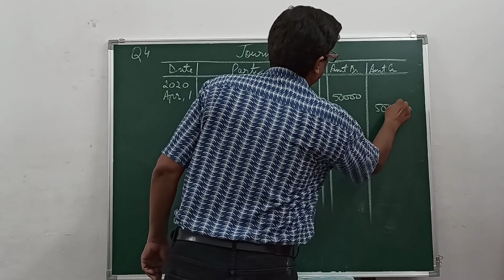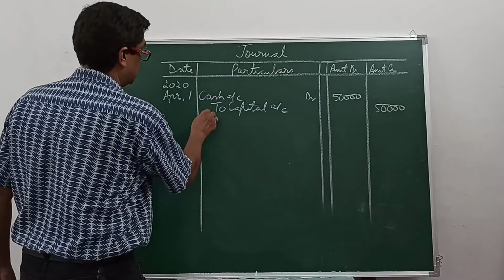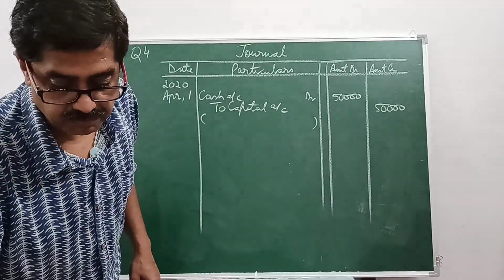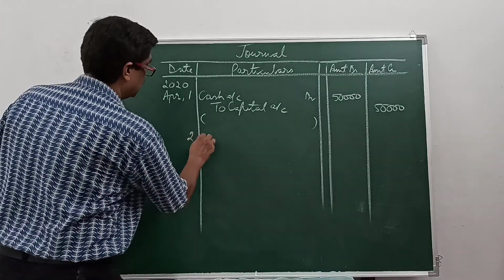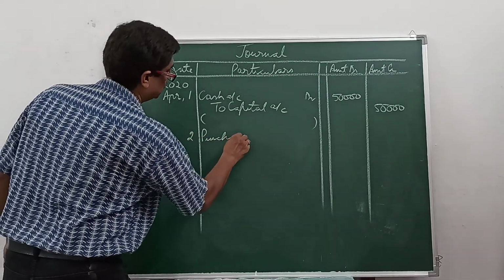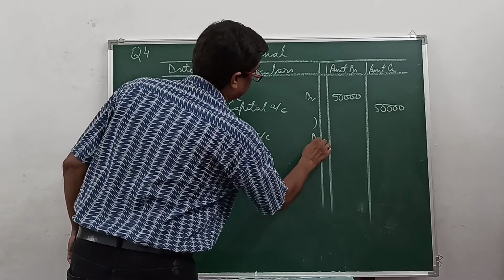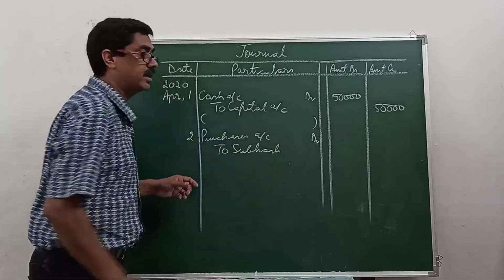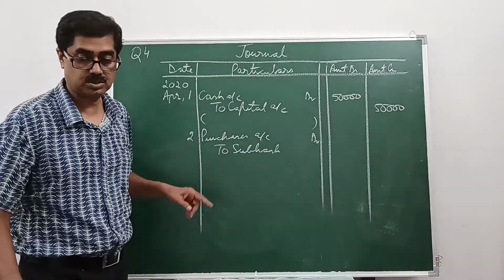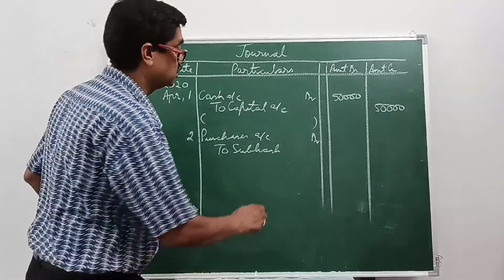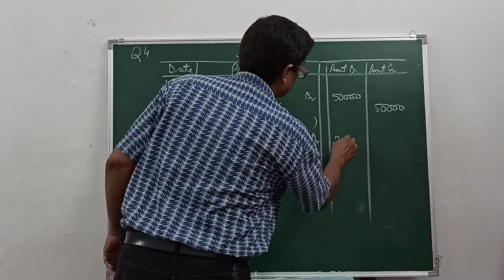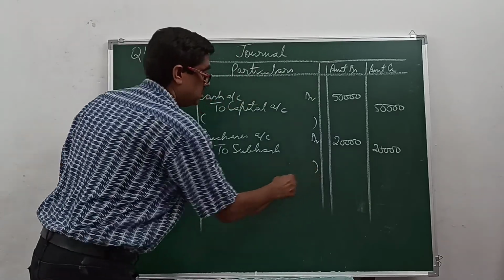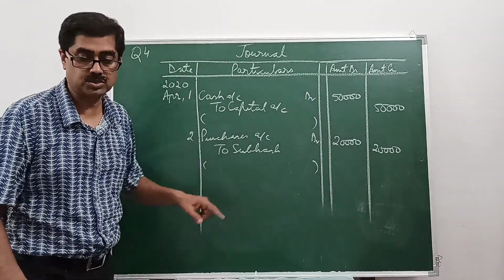So Hari Shankar and Company is preparing the books of accounts, being business commenced. Then we have purchased goods from Subhash. Second, goods are purchased, so debit all expenses and losses, per the rule. And since cash is not given, it is a credit transaction to Subhash. Amount being 20,000. Narration will be being credit purchases.